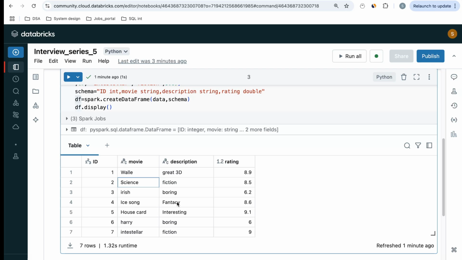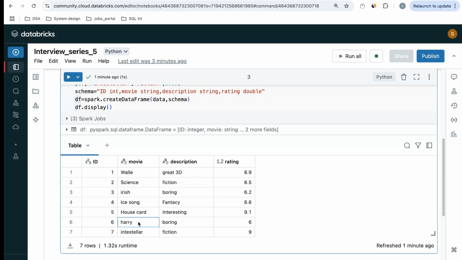Now the fourth one is fantasy. It will return me ice song. But the sixth one has a boring description, so I don't want Harry in my list. Then I will also need to order the data by rating.